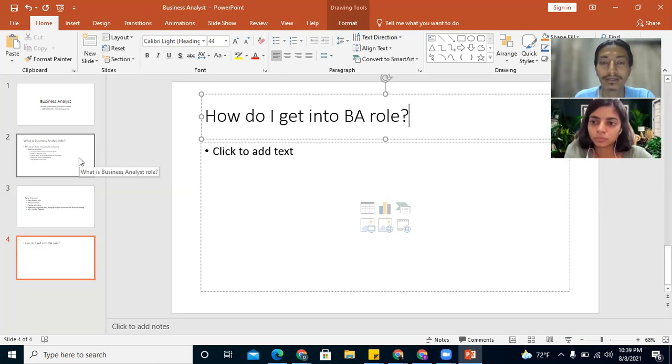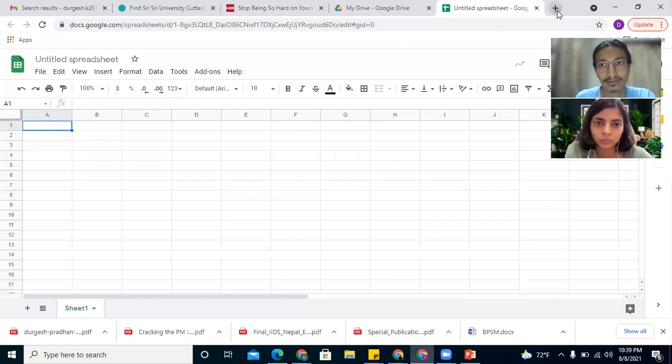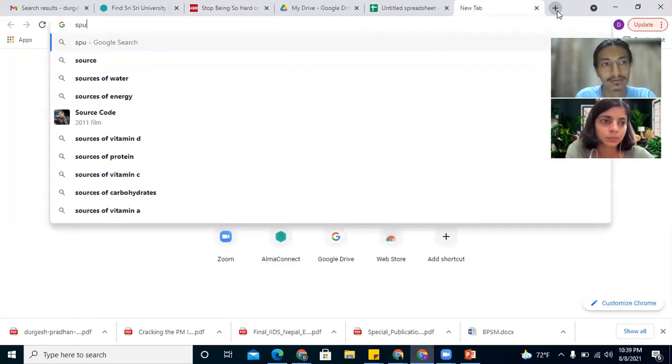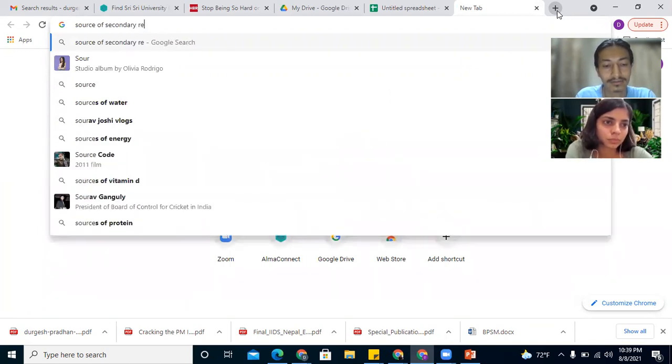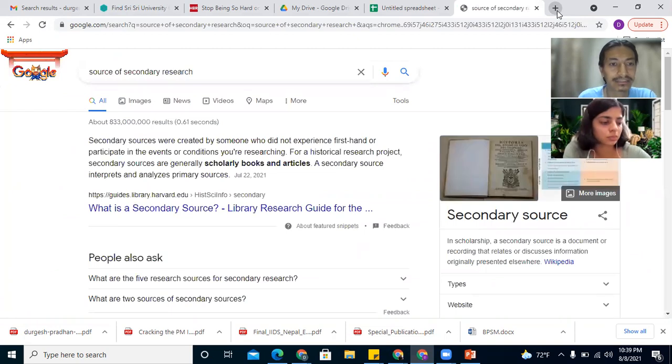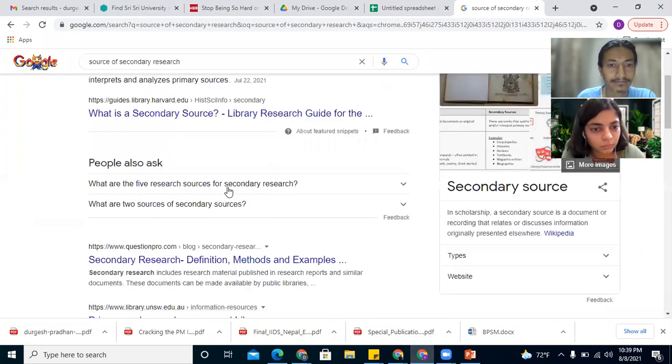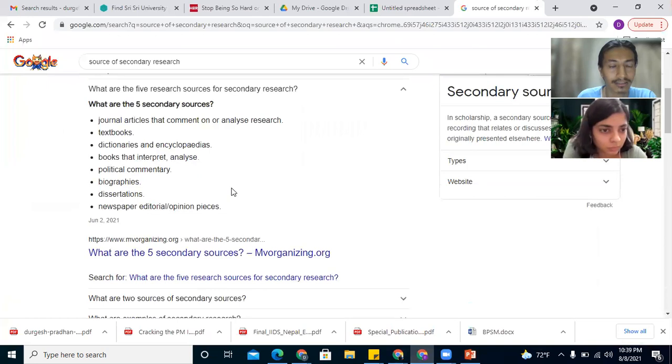Secondary research would mean researching existing information, be it white papers or different sources of information.